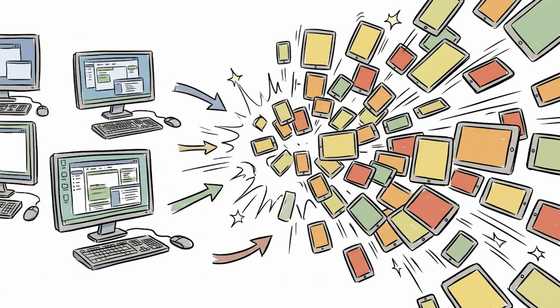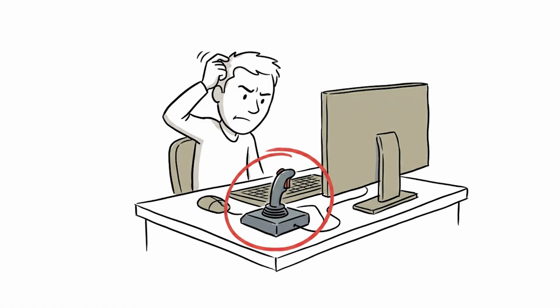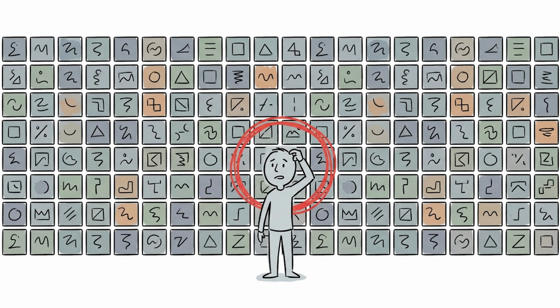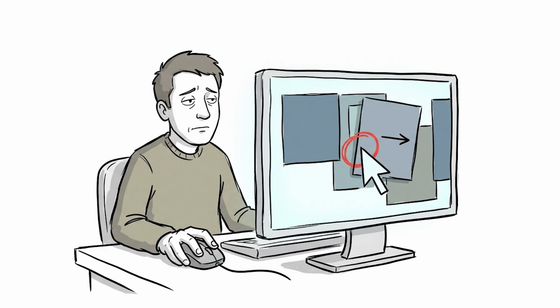October 2012, and Microsoft watched the tablet market explode and redesigned Windows around touch. On a tablet, this made sense. On a desktop with a keyboard and mouse, it felt like someone replaced your steering wheel with a joystick. Technically usable. Deeply disorienting. The start menu was gone, replaced by a full-screen tile grid called Metro.